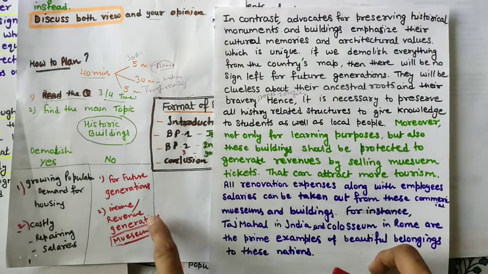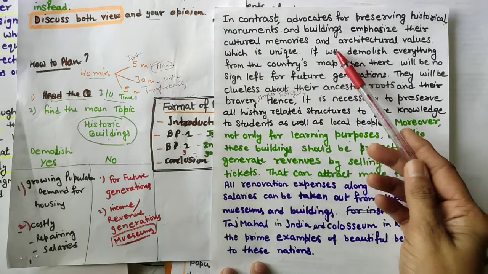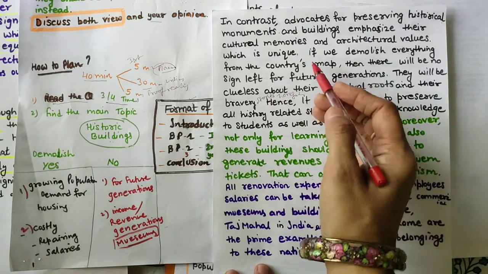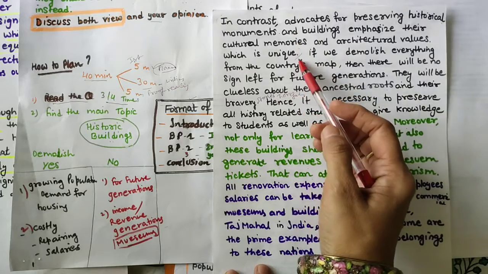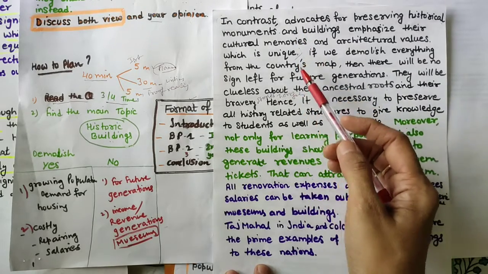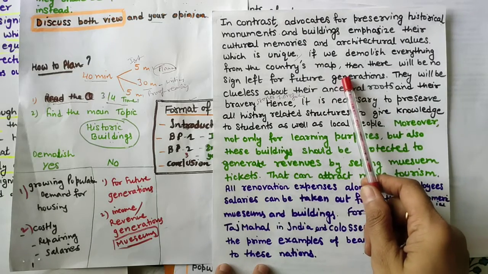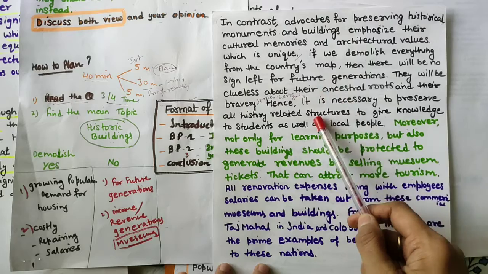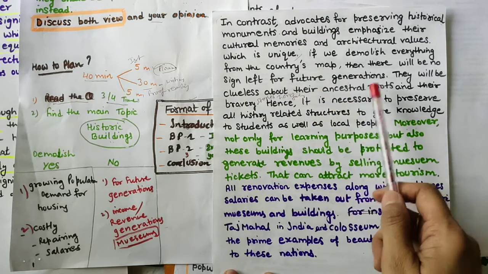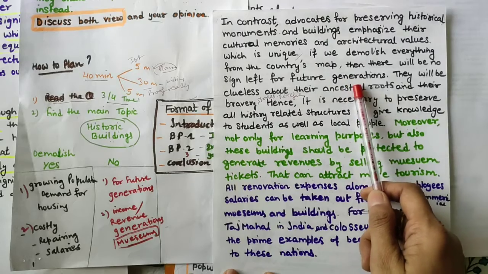For these 2 points I have written, first I have started from here to here with the topic sentence, and then first I have explained why it should be preserved for future generations. Full explanation of the point. Whatever comes to your mind, just give the explanation properly, explain the point properly.